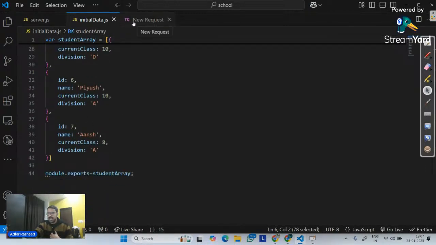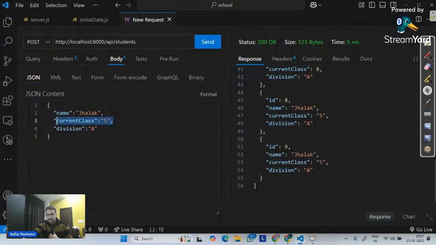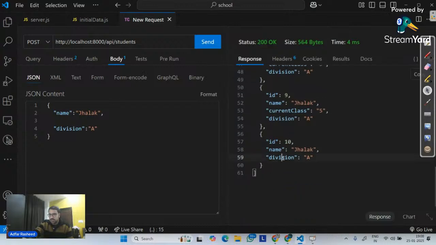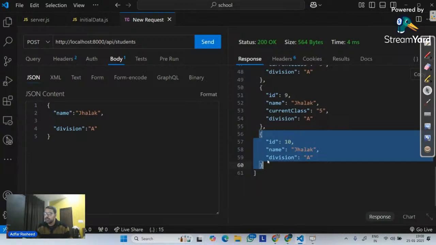But what if I simply shared only name and division from the front end? In that case, if I send a request, you can clearly see the last one has only 3 keys. So the format is disturbed. This should not happen. Whenever we create an API, the data format should be the same across all the instances.